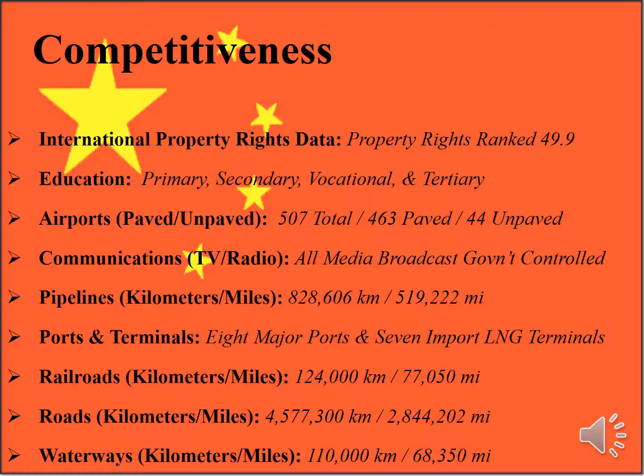The education system in China consists of primary, secondary, vocational, and tertiary schools. Primary school in China is mandatory, lasts for 6 years, and starts at the age of 7, with the school year lasting from September to July. There are examinations in Mandarin and mathematics, which are held at the end of primary education. Secondary education is broken down into 2 levels. The lower level finishes with examination and completes the compulsory education requirements.